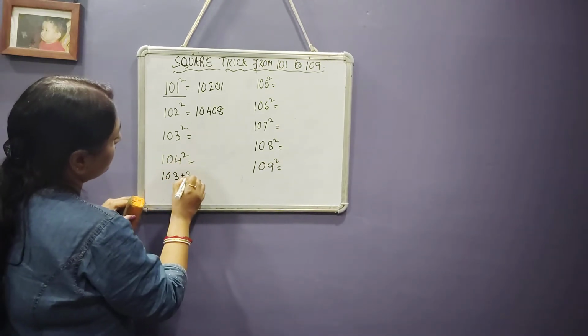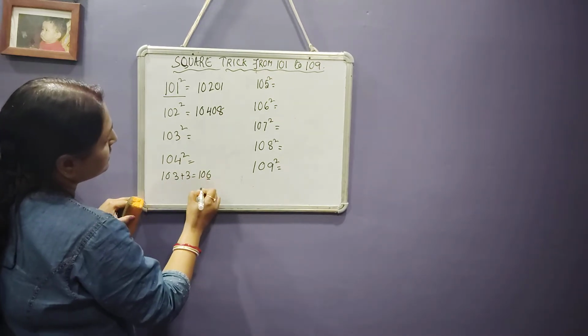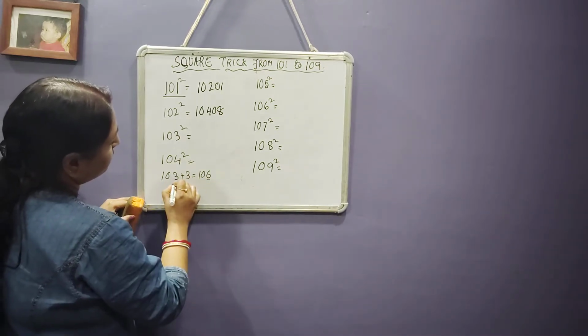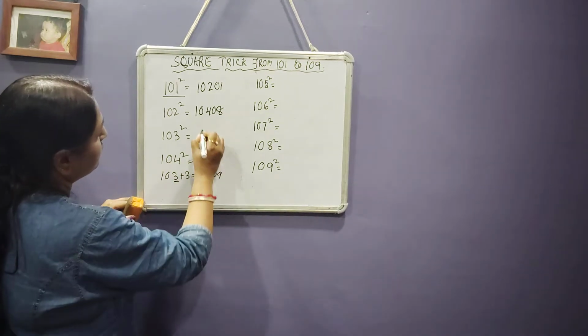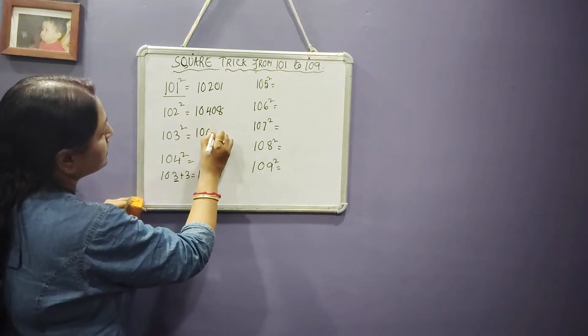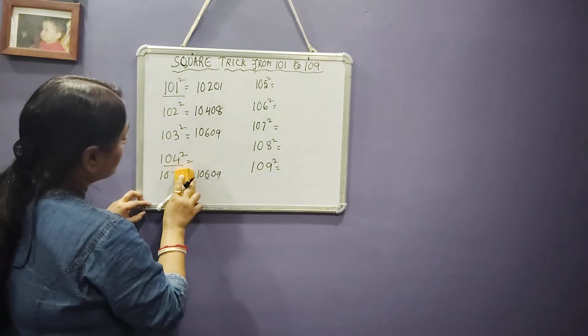Now let's see this one. 103 plus 3 is equal to 106. The square of 3 is 9, 09. So 10609.